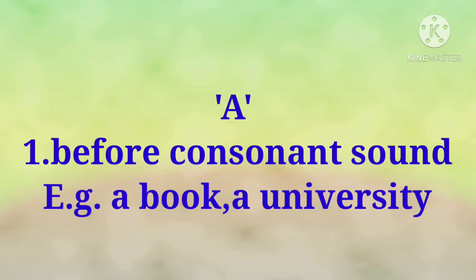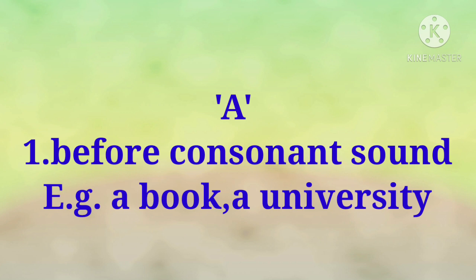The indefinite article a is used before a consonant sound. As we know, there are 21 consonants and 5 vowels. Before a consonant, the article a is used. For example, a book. Book, B is a consonant. So before book there is the article a. Second word, a university.